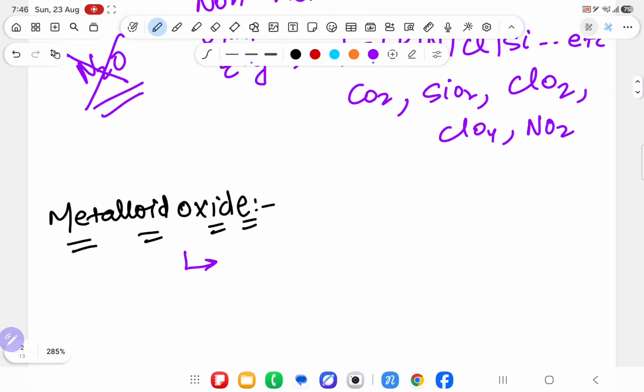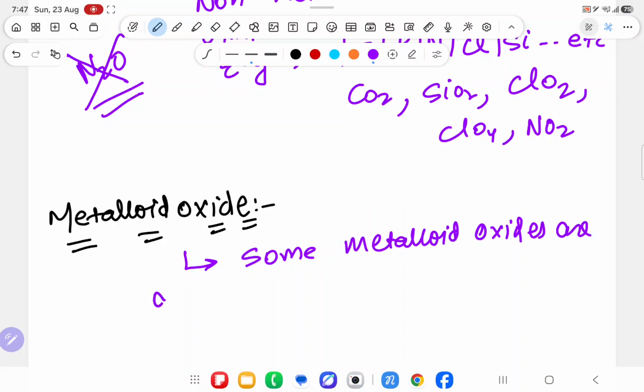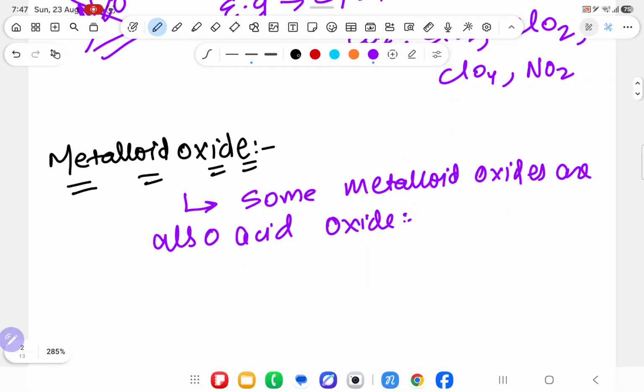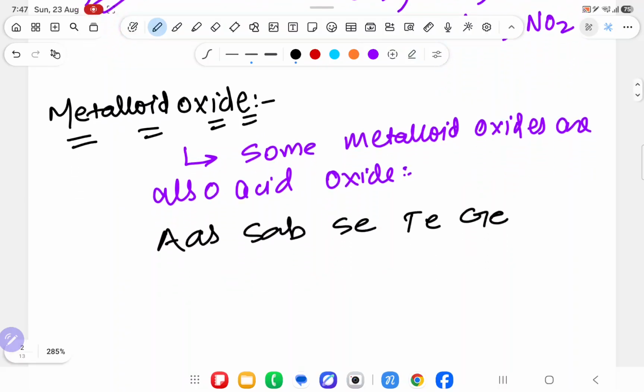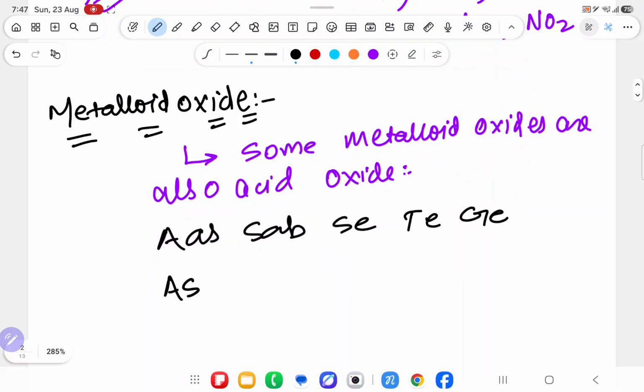Some metalloid oxides are also acidic oxides. Their trick is: As, Sb, Se, Te, Ge.